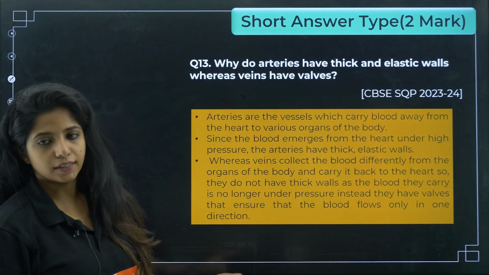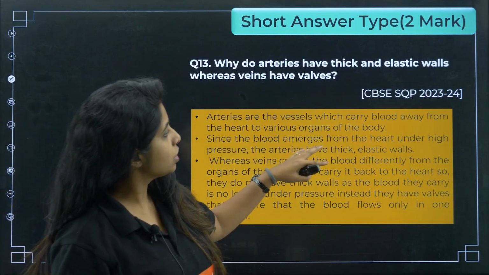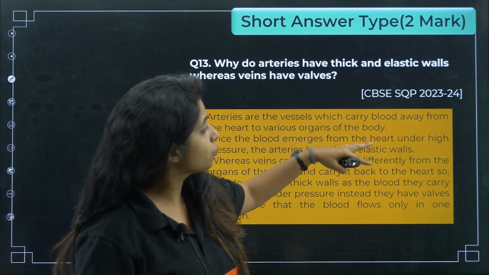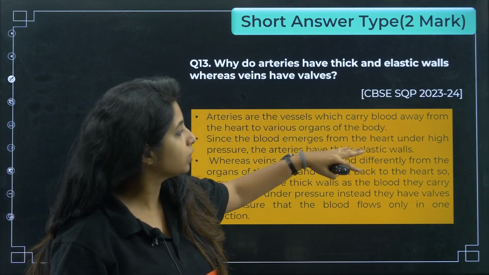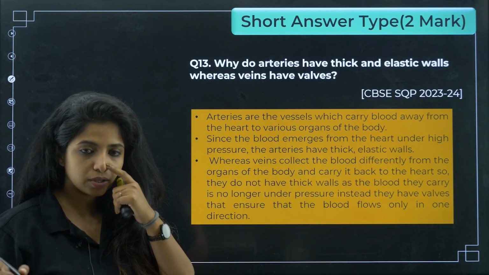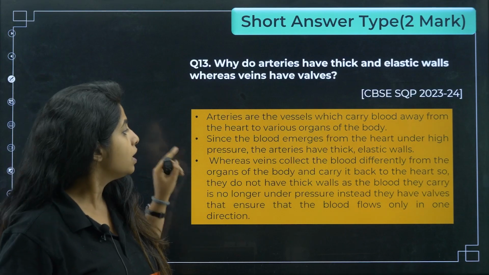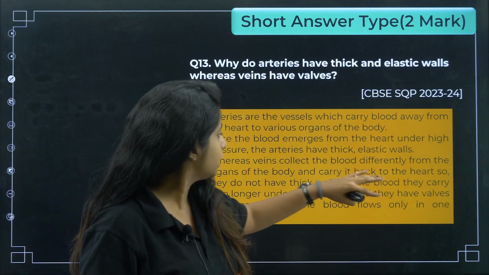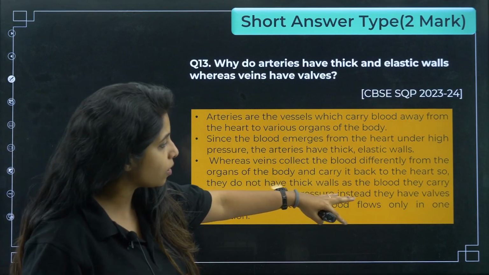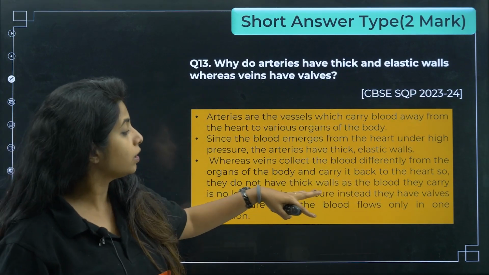So this is how you have to write the answer. Arteries are the vessels which carry blood away from the heart to various organs of the body. Since the blood emerges from the heart under high pressure, the arteries have thick elastic walls. As to why you have elastic walls, so that there is no damage as well. You have to mention that also. Whereas veins collect the blood from different organs of the body and carry it back to the heart. So they do not have thicker walls, as the blood they carry is no longer under pressure.